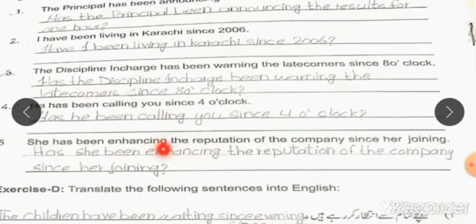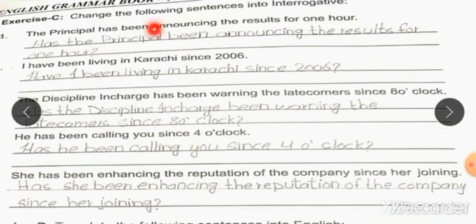Exercise C. Change the following sentences into interrogative. The principal has been announcing the results for 1 hour. Has the principal been announcing the results for 1 hour? Put question mark. I have been living in Karachi since 2006. Have I been living in Karachi since 2006?